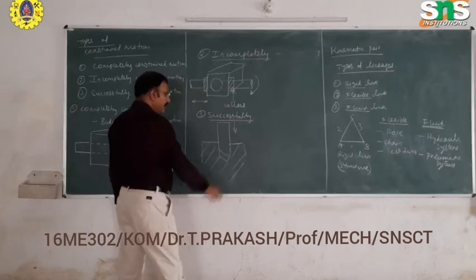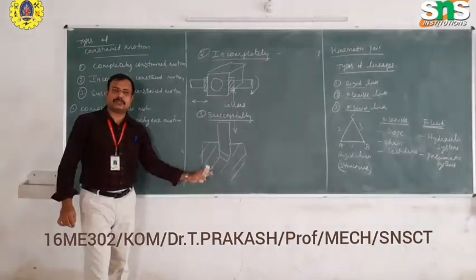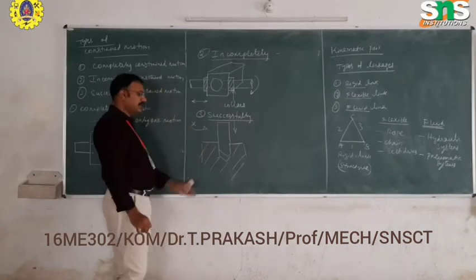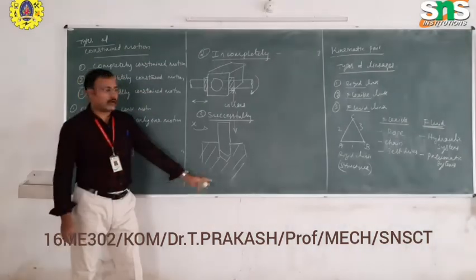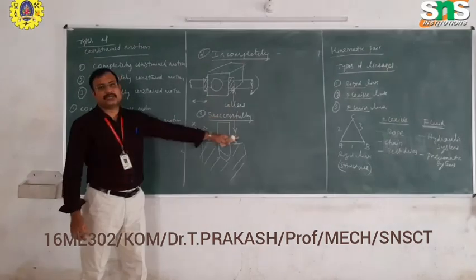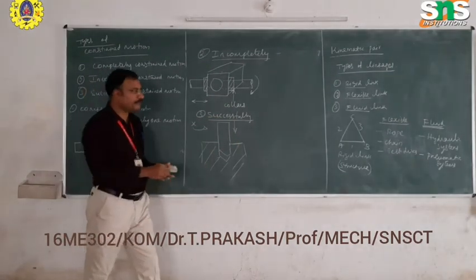When the force is applied, the shaft will have only one motion. It may have a translation motion. The rotation motion gets arrested by using the square block at the bottom of the body. The body makes the motion arrested automatically. Therefore, it is called a successfully constrained motion.